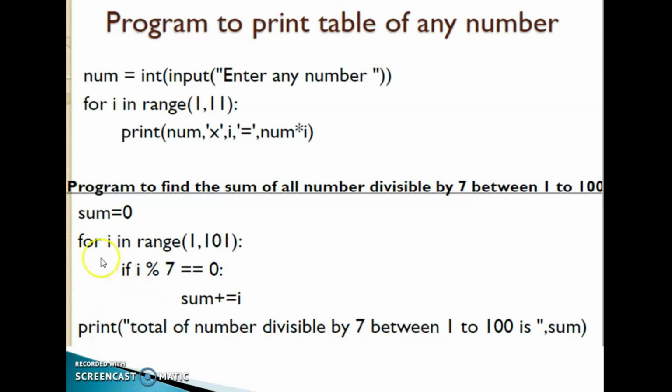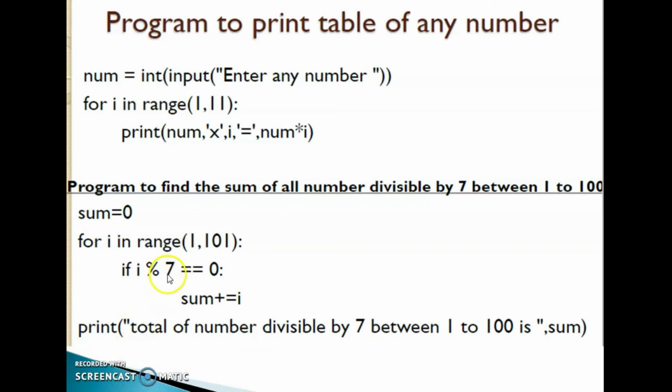So we can set one for loop, for i in range 1, 101. Then each iteration it will check whether the value is divisible by 7. If the value is divisible by 7, then the remainder will be 0. That is, it checks if i mod 7 is equal to 0. If this condition is satisfied, it means that value is divisible by 7. So you can add sum plus equal to i. Here plus equal to is an assignment operator. Sum plus equal to i means sum is equal to sum plus i.